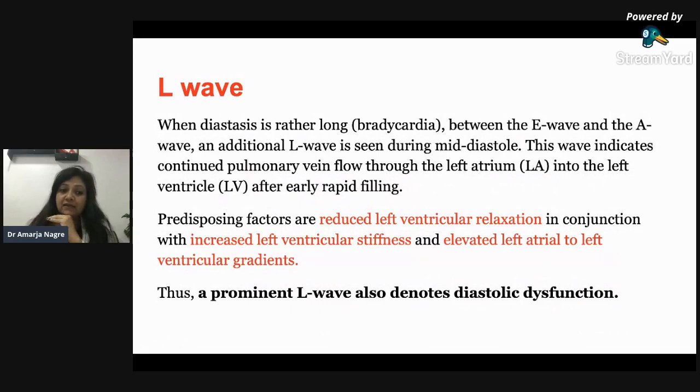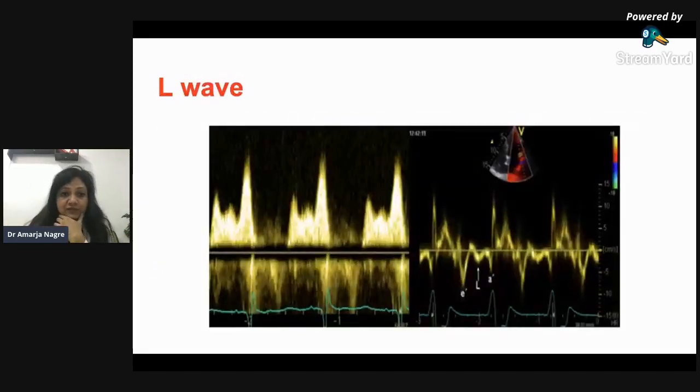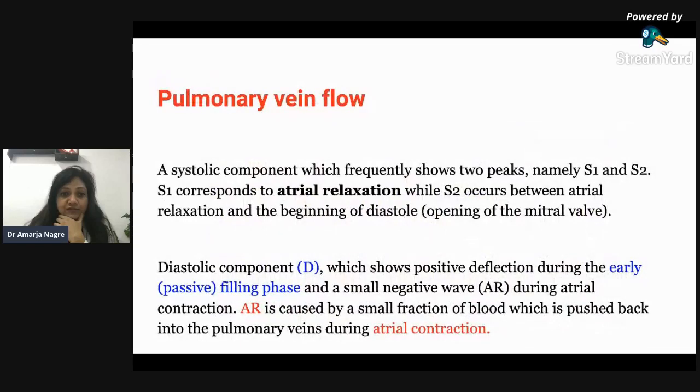This wave indicates that the continued pulmonary vein flow is occurring through the LA into the LV even after the rapid filling phase. In between the two E and A waves, also flow is occurring. So that indicates there is a diastolic dysfunction.